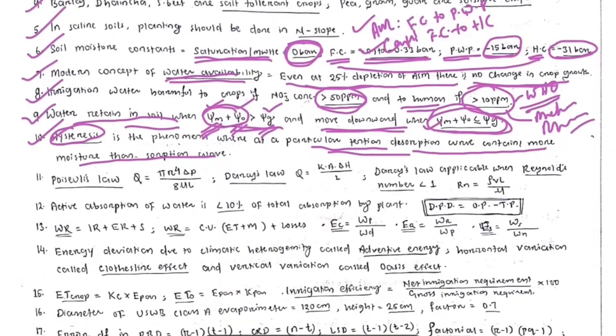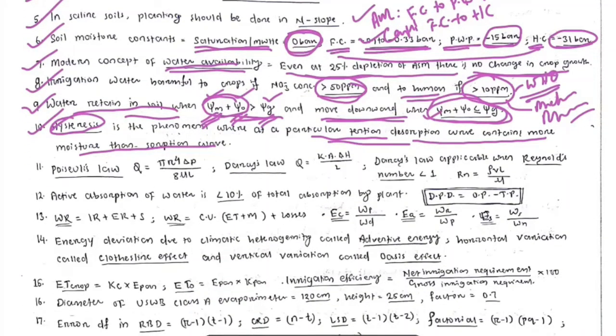Okay, so there are certain laws in water movement. One is Poiseuille's law. Poiseuille's law states that the water flow is directly proportional to the fourth power of the radius of that soil pipe or soil pore. So Q is equal to pi r to the power 4 del P by 8 mu L. Mu is the viscosity, L is the length of the pipe, and del P is the potential difference. r is the radius.